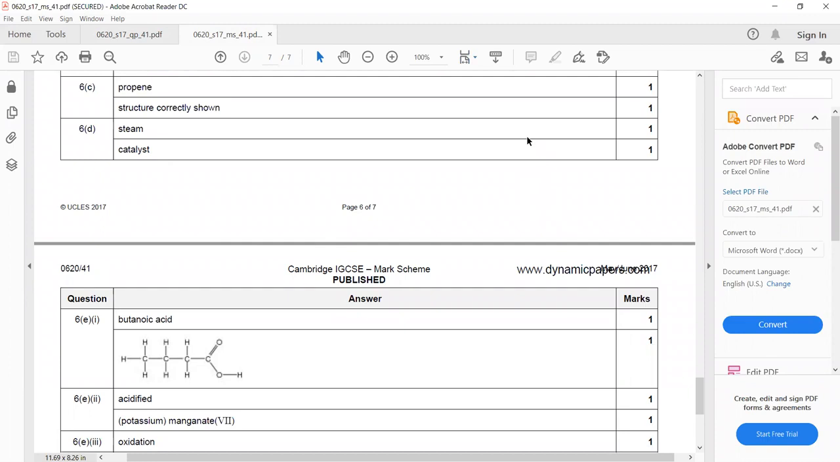But even if you write according to the marking scheme, if you write steam and catalyst, that will give you 2 marks. Steam, or you can mention water at high temperature, that means the water vapors at high temperature, and phosphoric acid, that you will get the marks as well.